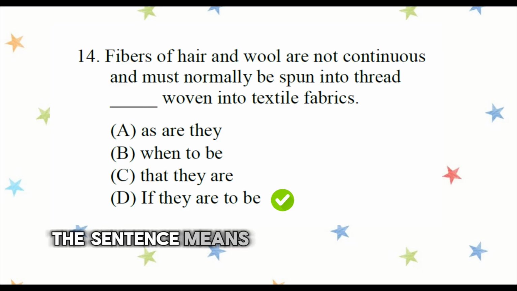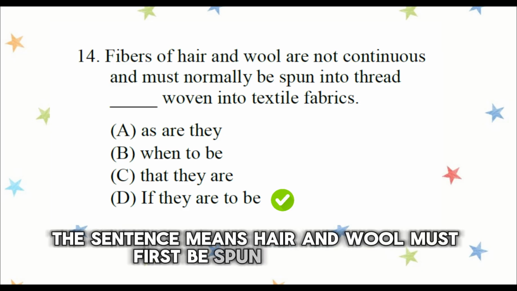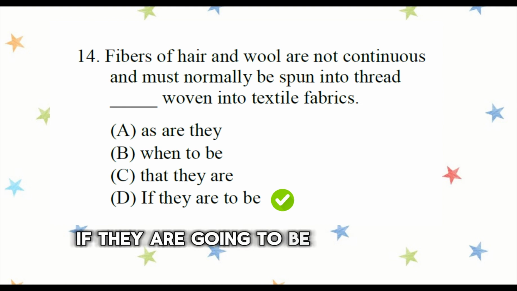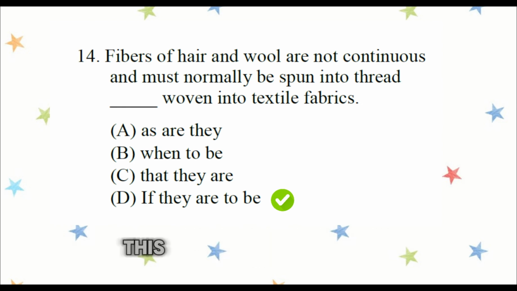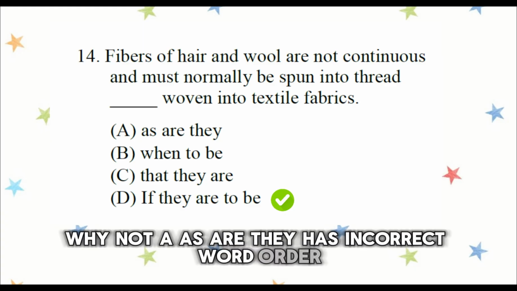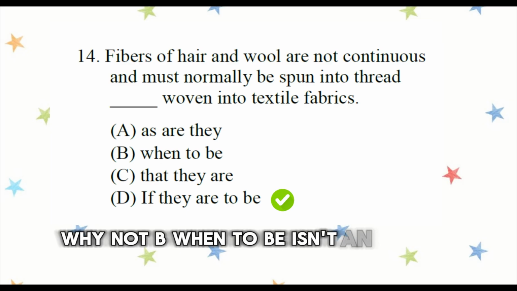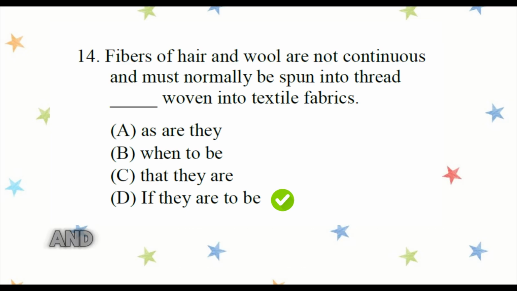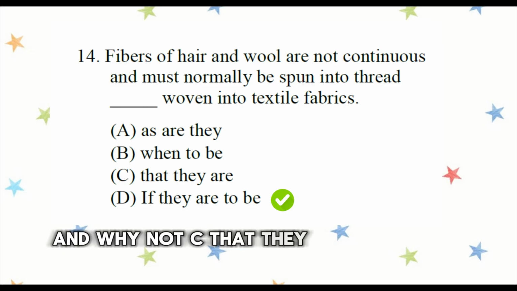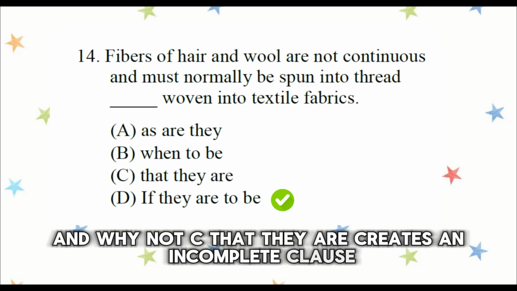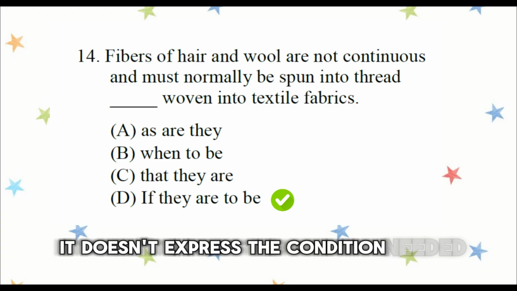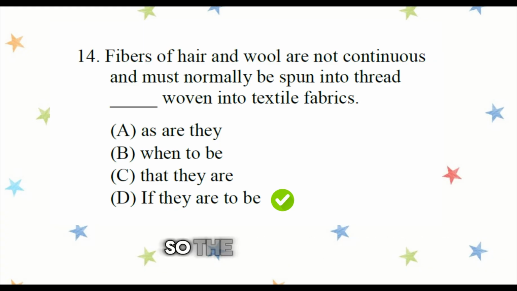The sentence means hair and wool must first be spun into thread if they are going to be woven into fabric. This expresses a condition. Why not A? "As are they" has incorrect word order. It doesn't fit the sentence. Why not B? "When to be" is not an English grammar pattern. And why not C? "That they are" creates an incomplete clause. It doesn't express the condition needed. So the answer is D.